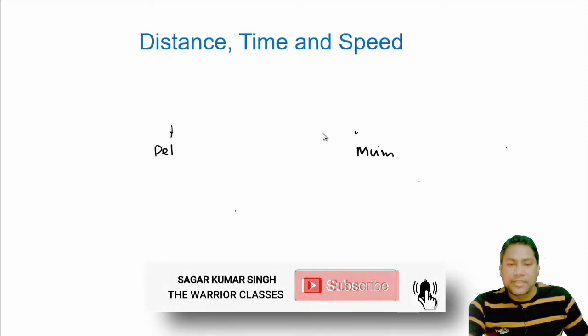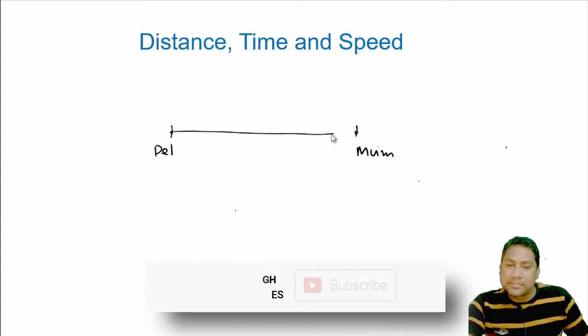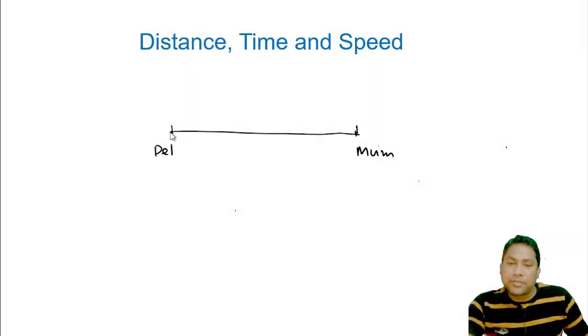This is our distance. From point Delhi to point Mumbai, this requires some time to travel, the time taken, and this is the distance. And next is very important, speed.